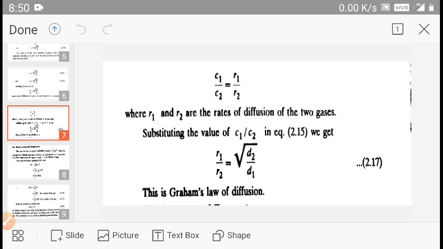Today we derived Graham's law of diffusion and Avogadro's law. In the next lecture, we will discuss Maxwell's generalization.